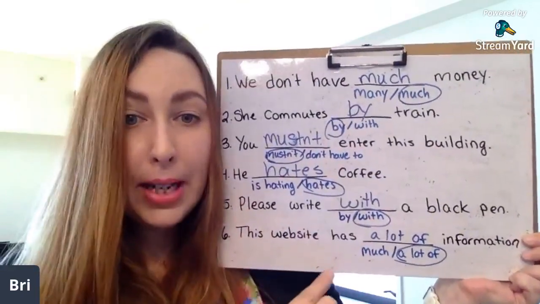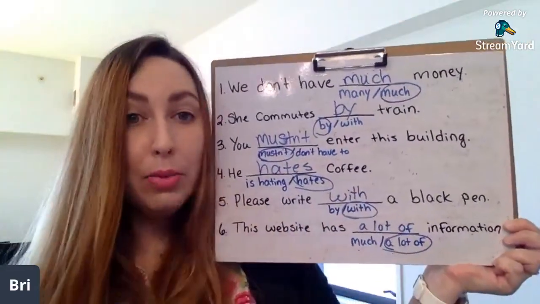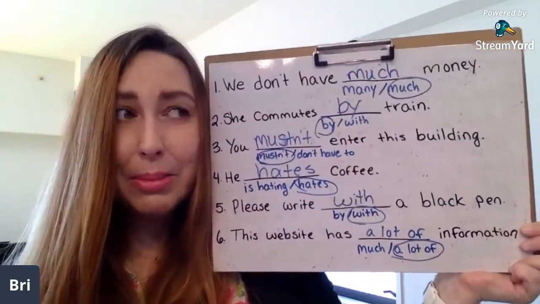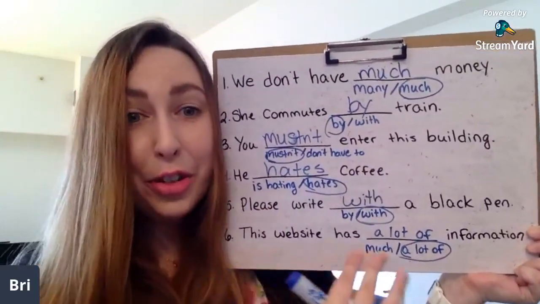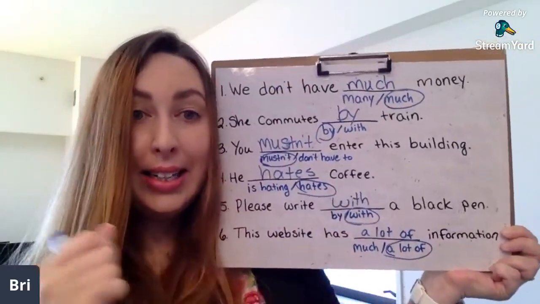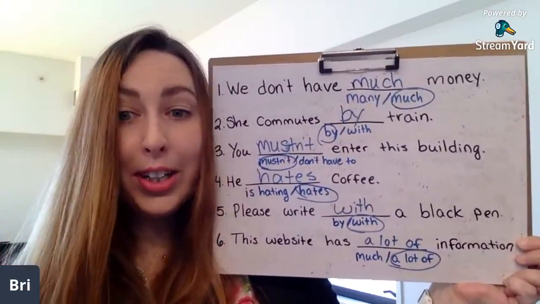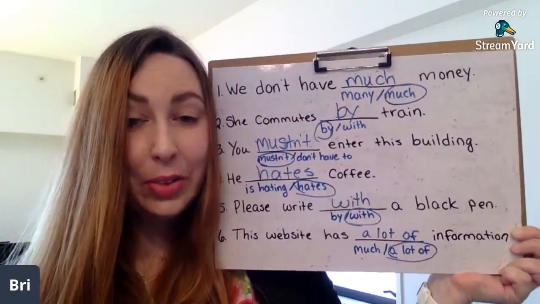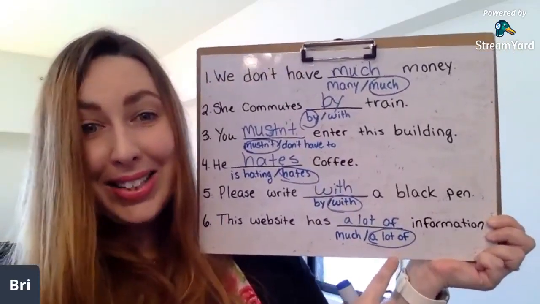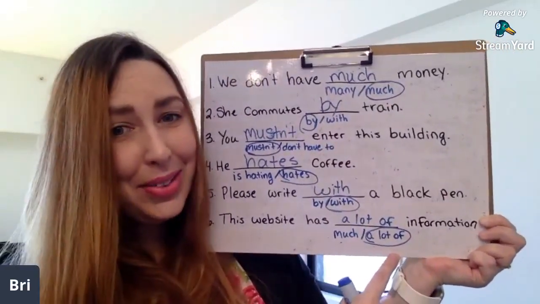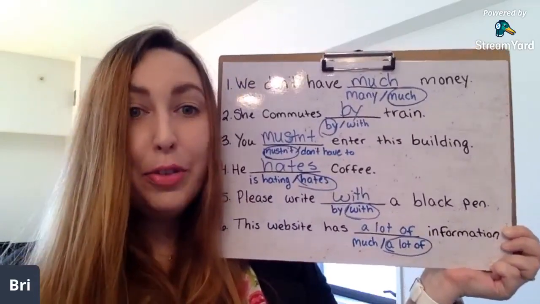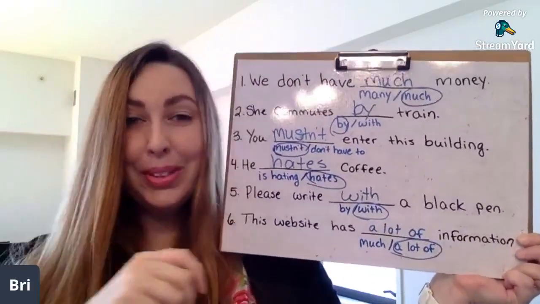People who are saying much is correct with uncountable nouns. However, it sounds a little bit unnatural to use it in an affirmative sentence. We usually use much in negative sentences or in questions. So remember, when in doubt, please use a lot of. If you don't know which one to use, you can always just use a lot of. A lot of is good for countable and uncountables.